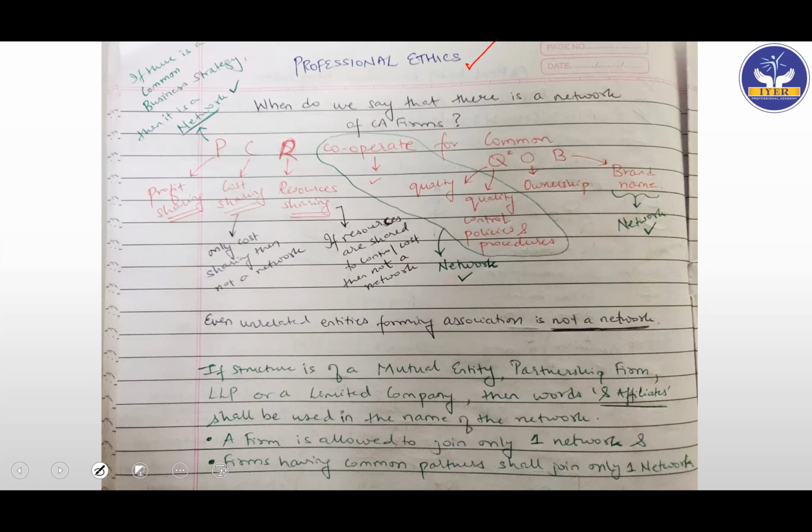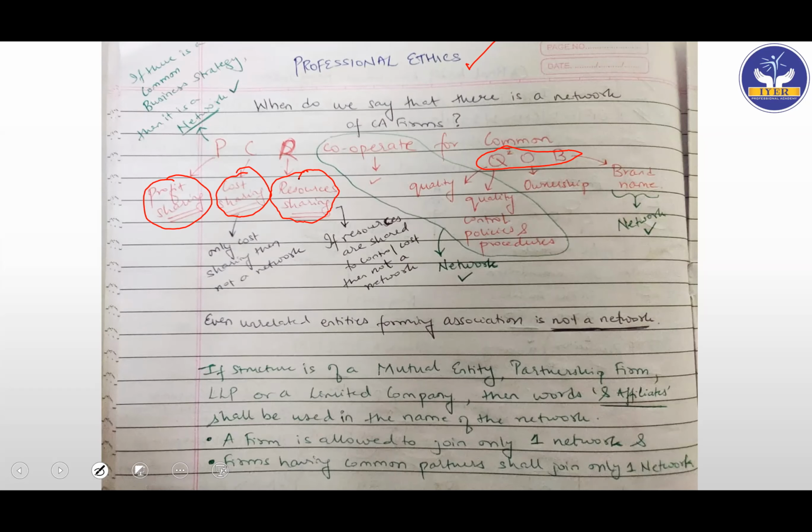Let's see, when do we say that there is a network of CA firms? Whatever we had seen earlier, I made a code called PCR cooperate for common. We generally say common good, but here we'll say common cube. So PCR cooperate for common cube. If there is PCR cooperate for common cube, then we'll say that there is a network. So what is PCR? PCR is profit sharing, cost sharing, and resources sharing. If there is profit sharing, cost sharing, resources sharing, then we can say that yes, they are part of the network firm.